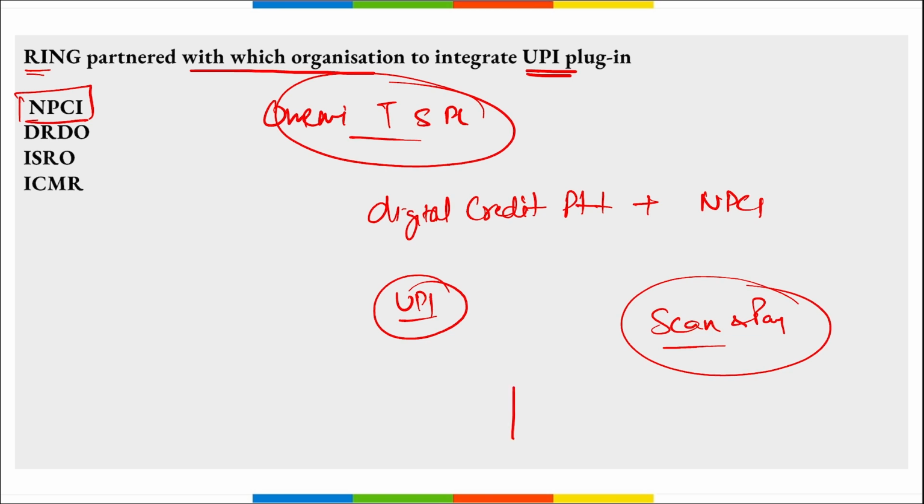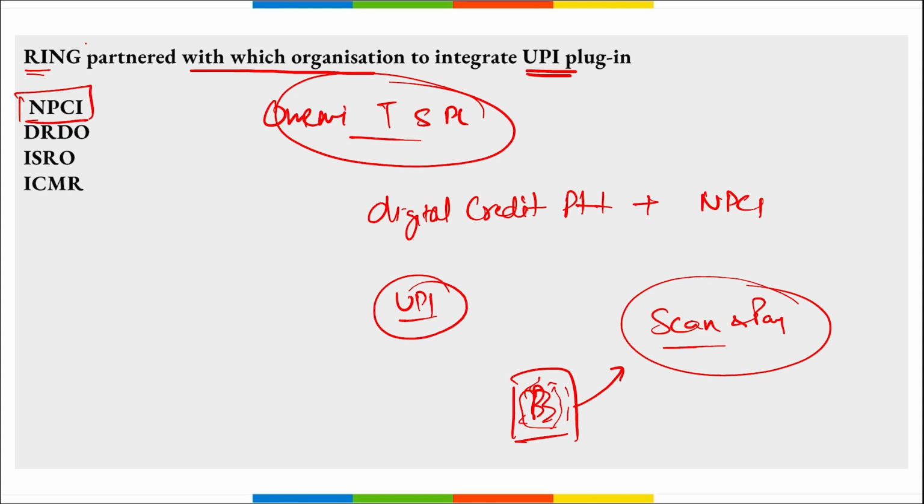That means you will be able to easily scan the QR code here, and you will be able to pay using UPI, right? The Ring app will become a one-stop integrated payment and credit solution that will allow customers to obtain credit and pay for their businesses.